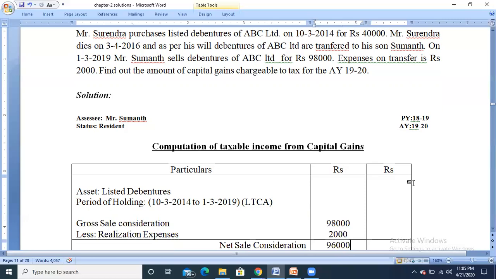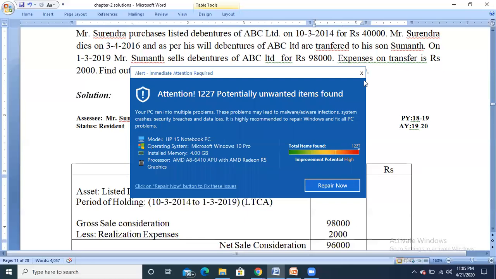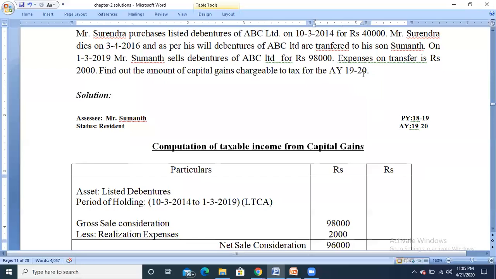So instead of index cost of acquisition, we are going to take the cost of acquisition even in the case of long-term capital asset. This exemption will be applicable only for debentures. So whenever they give debentures in the problem, the index cost of acquisition will not be applicable. Only the cost of acquisition has to be taken.